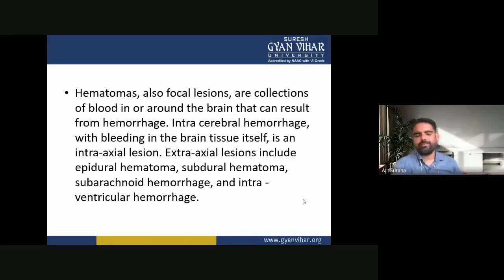So hematomas are also focal lesions. They are collections of blood in or around the brain that can result from hemorrhage. Intracerebral hemorrhage, with bleeding in the brain tissue itself, is an intraaxial lesion. Extraaxial lesions include epidural hematoma, subdural hematoma, subarachnoid hemorrhage, and intraventricular hemorrhage.